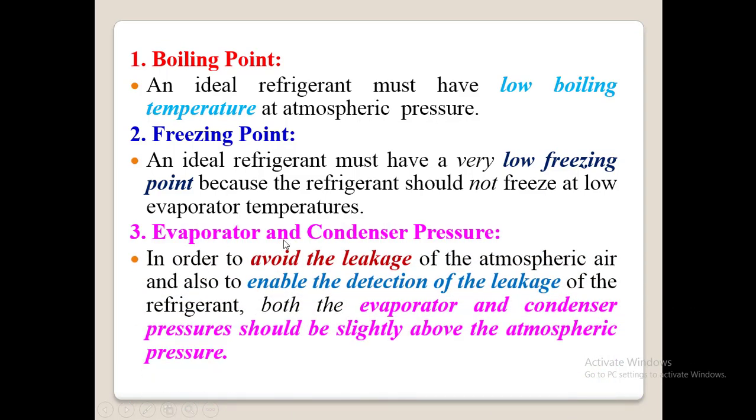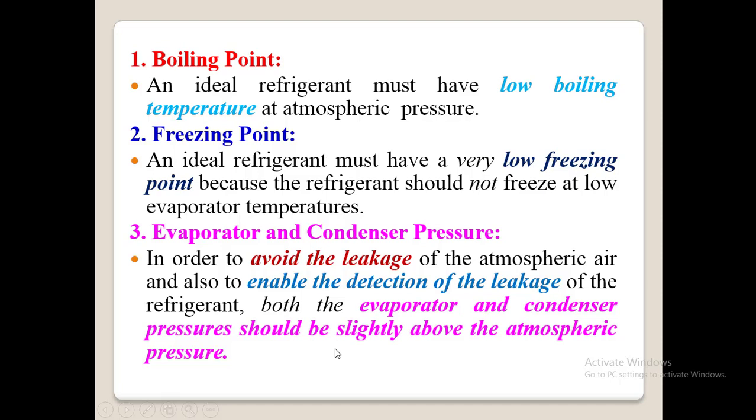Next comes the evaporator and condenser pressure. In order to avoid the leakage of atmospheric air and also enable the detection of leakage of the refrigerant, both the evaporator and the condenser pressure should be slightly above the atmospheric pressure.